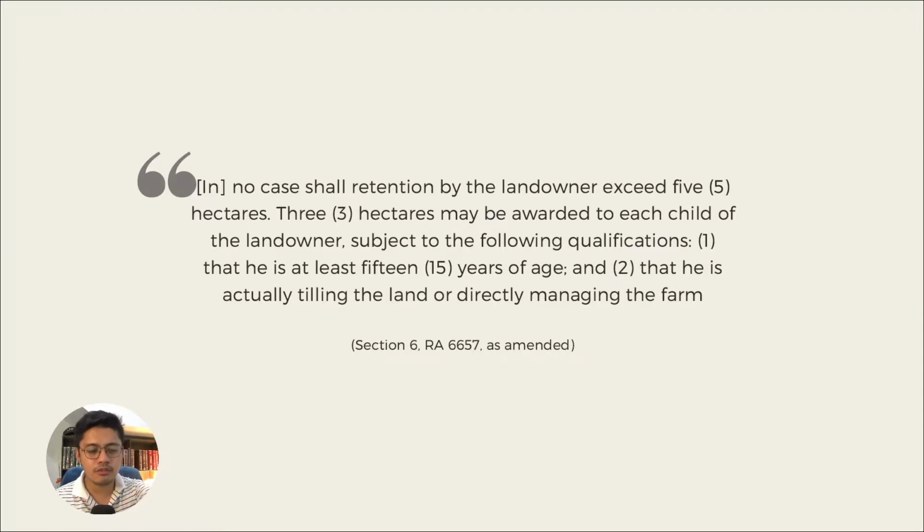But if these two qualifications are present in, let's say, 4 children, then 3 hectares per child will be allowed to be retained by the landowner in addition to the original 5 hectares. All right. The hope here is clear.